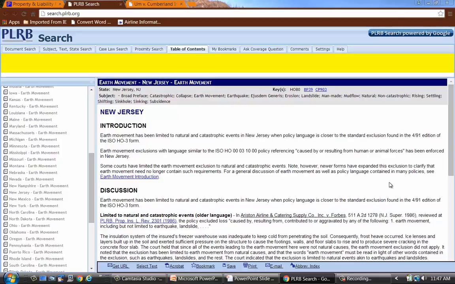So there's a number of different ways you can search on the PLRB website. Just a word here, when we have this document open, you can see the subject field at the top of this document, and you can see the terms that are there. So when you do that subject, text, and state search, and you put something in the subject field, it's only searching that area of the document. So if the author didn't put in the term that you were thinking about, the document's not going to come up. So if you put something in and you don't get a result, try a couple of different terms. Then the text field searches anywhere in the document, so you can be a little bit more liberal in what you put into the text field.